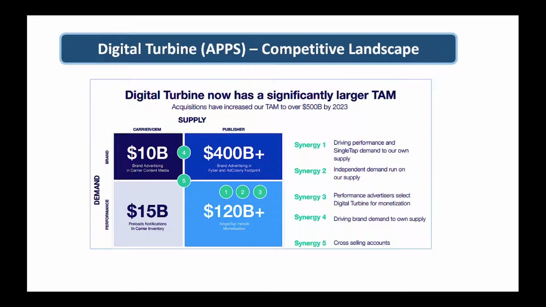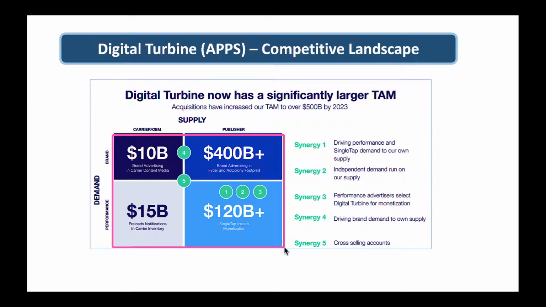All right, now let's jump in and look at the competitive landscape. Before you go into the competitive landscape, look, the company is doing very well. They have a nice TAM, or total addressable market. Look, they got a 10 billion TAM from a brand perspective, from carrier content media. $400+ billion total addressable market in the publishing space, and so on and so forth.